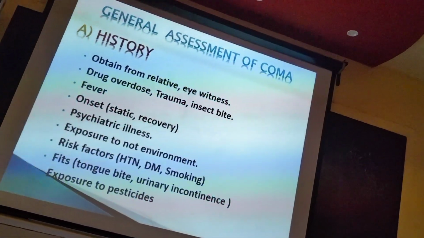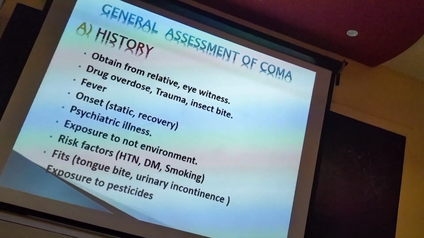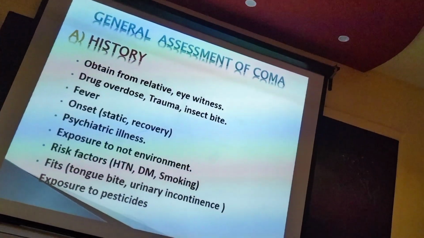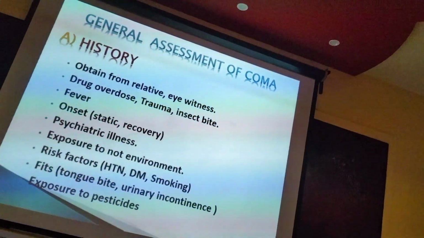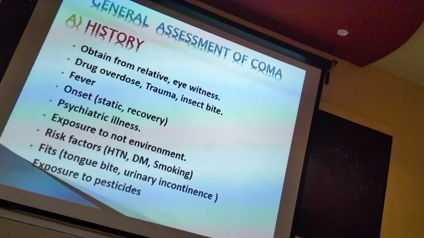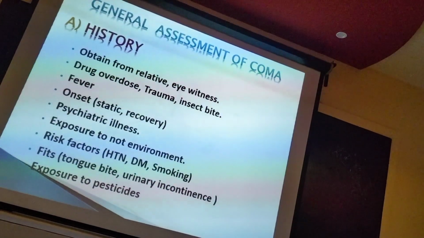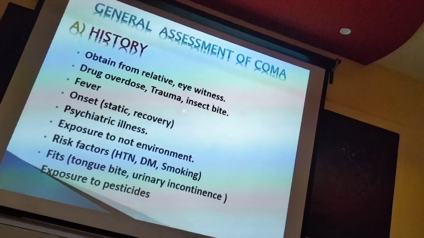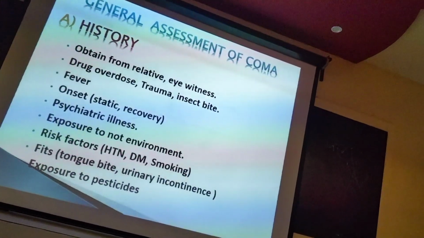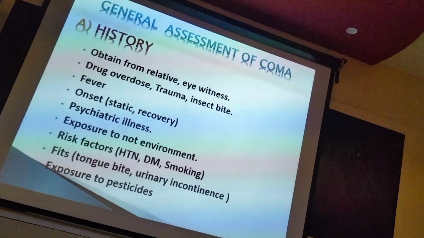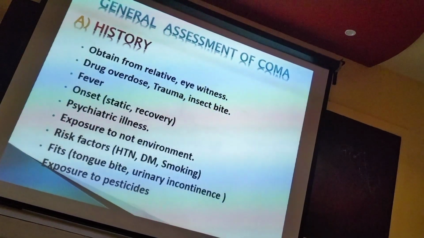Okay, history is very important in an unconscious patient. History is obtained from the relatives because the patient is unconscious. So eyewitness history or relative history is very important. Ask about history of trauma, drug overdose, insect bite, fever, and the onset: is the unconsciousness of sudden onset or gradual onset?